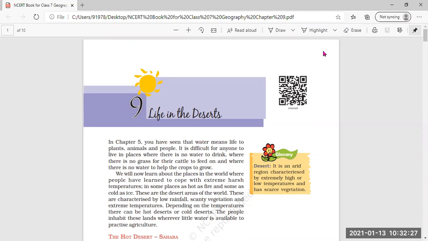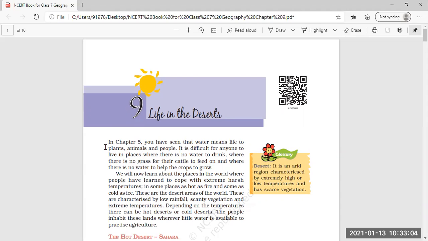In our previous class, we completed lesson number 7 of geography, that is human environment: settlement, transport, and communication. I have shared my PDF of question answers of lesson number 7 in the group and on the student portal also. Try to complete the question answers given in the PDF in your notebook neatly. In the next notebook assessment 2, I am going to ask for the question answers of the lessons which we are doing now. Lesson 7 also I am going to ask, so please complete the work in the notebooks neatly.